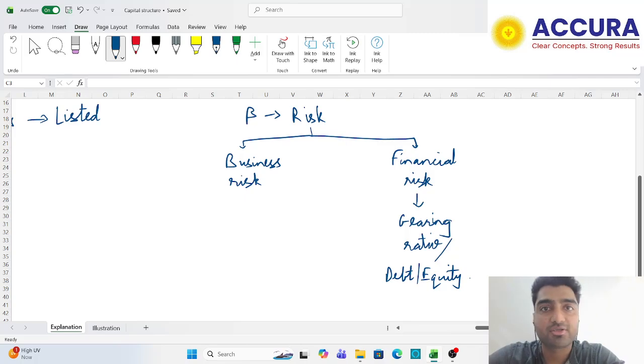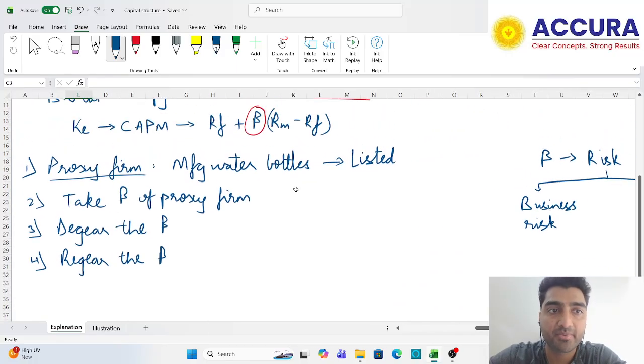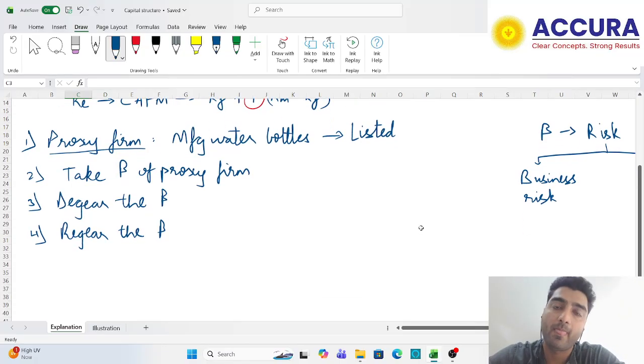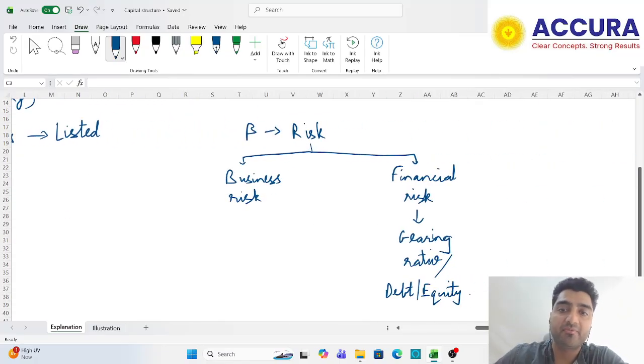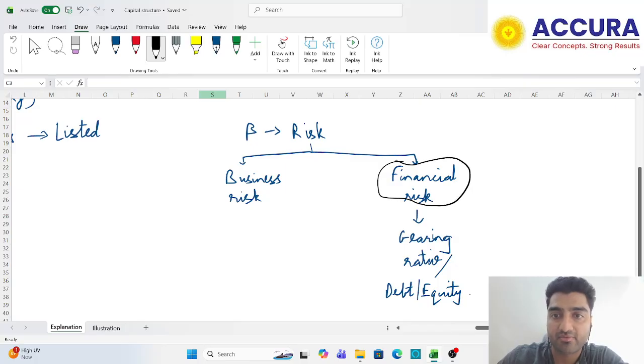Now let's understand the logic first. What I will do is take the beta of the proxy firm. Can I say that because this is a proxy firm, the business risk of the proxy firm and the business risk of BW Limited would both be the same? The only thing that will be different here would be the financial risk. Why? Because every company will have its own debt equity mix.